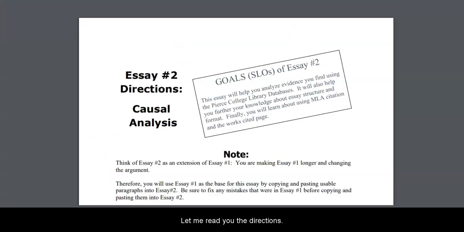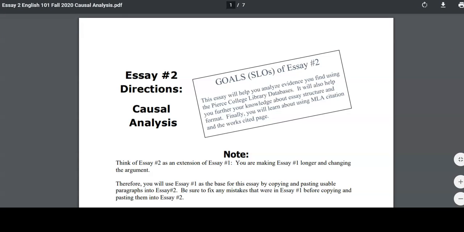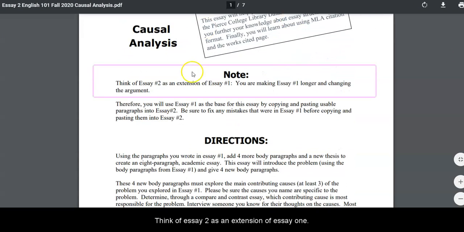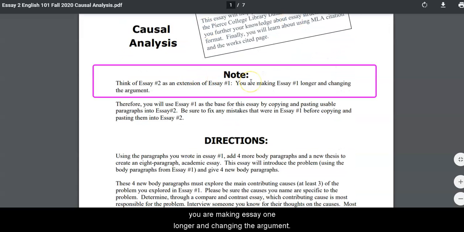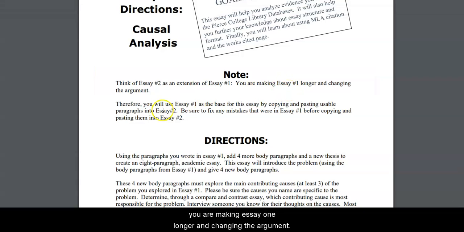Okay. Let me read you the directions. It says, note, think of essay 2 as an extension of essay 1. You are making essay 1 longer and changing the argument. Therefore, you will use essay 1 as the base for this essay by copying and pasting usable paragraphs into essay 2.